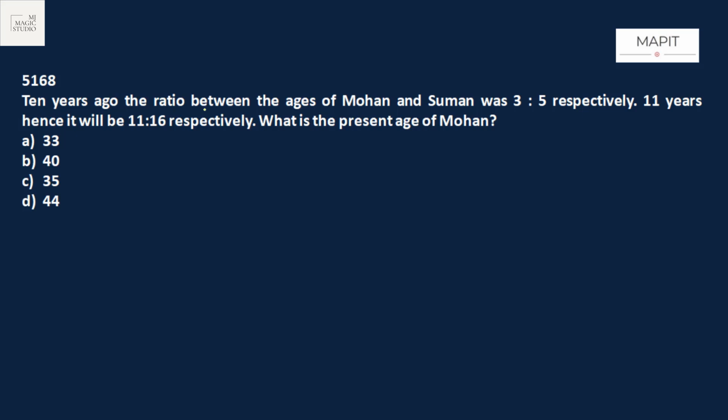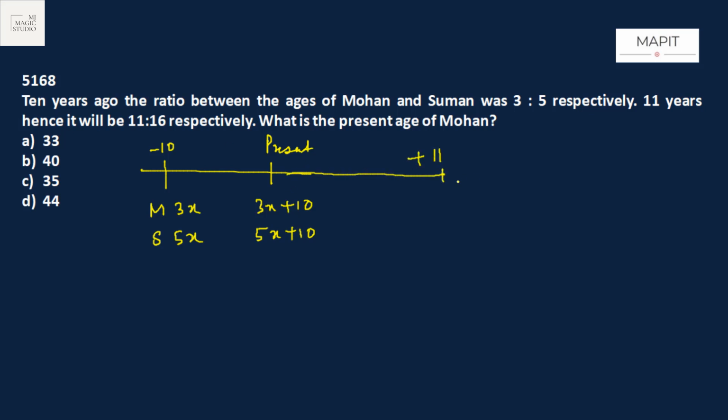10 years ago, the ratio between the ages of Mohan and Suman was 3:5. That means 10 years ago, Mohan's age was 3x and Suman's age 5x. That means present age of Mohan should be 3x plus 10 and Suman should be 5x plus 10. 11 years hence, their ages would be 3x plus 21 and 5x plus 21. This ratio becomes 11:16. Now please compare this with 11 by 16.